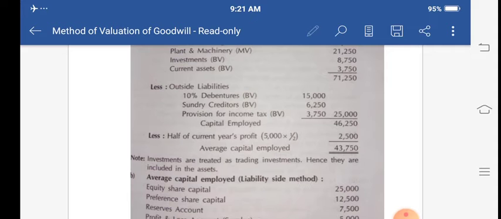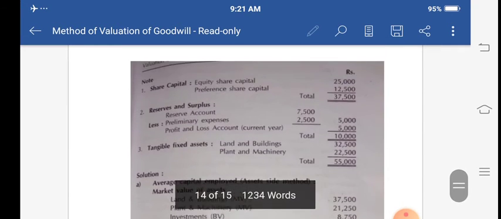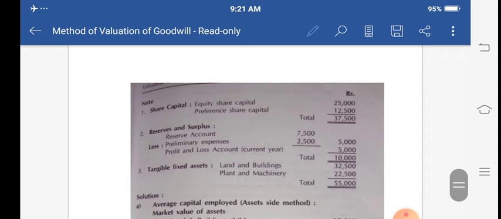Okay, then from this 46,250 you have to minus the current year's profit. And where is the current year's profit given? See in note number 2, reserve and surplus. The reserve account is 7,500, less preliminary expense 2,500, remaining amount is 5,000. As well, the profit and loss account profit is added, 5,000.